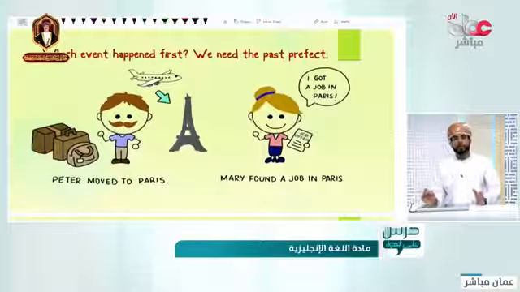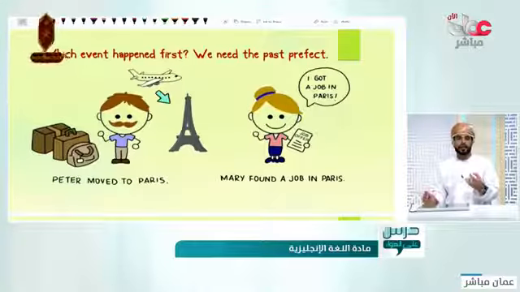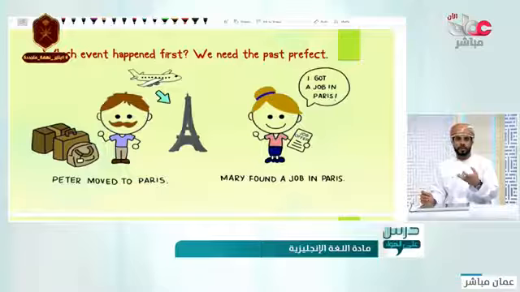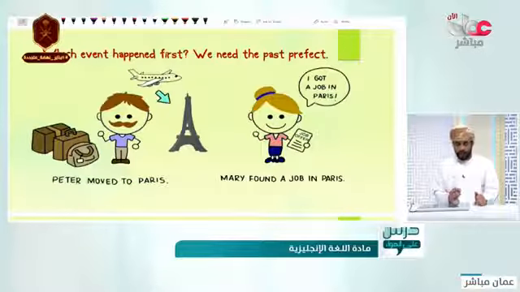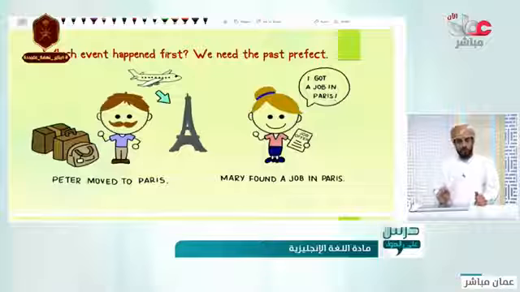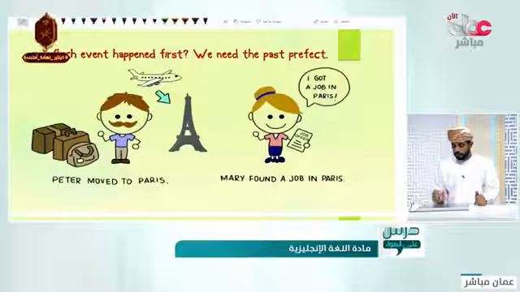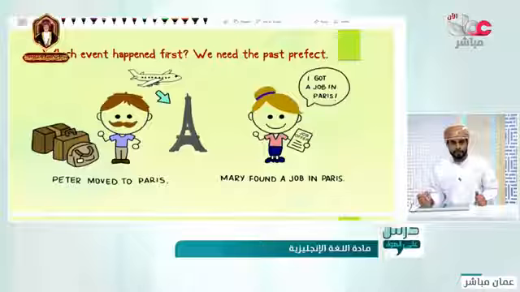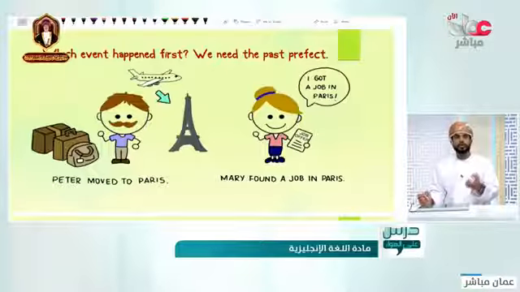To make it more clear for you, how can the past perfect change the meaning of a sentence? Have a look at those two pictures in here. The first picture showed that Peter moved to Paris, while the other picture said Mary found a job in Paris. Okay, so which one happened before the other one? It's not clear.